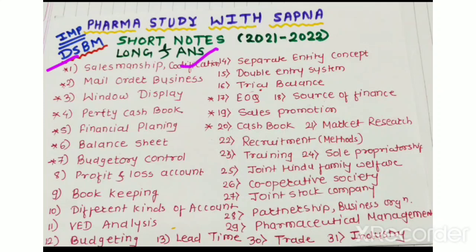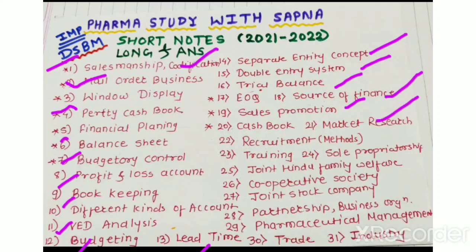These are the repeated questions: mail order business, window display, petty cash book, financial planning, balance sheet, budgetary control, profit and loss account, bookkeeping, different kinds of account, VED analysis, budgeting, lead time, separate entity concept, double entry system, trial balance, EOQ, that is economic order quantity, source of finance, sales promotion, cash book, market research, recruitment.